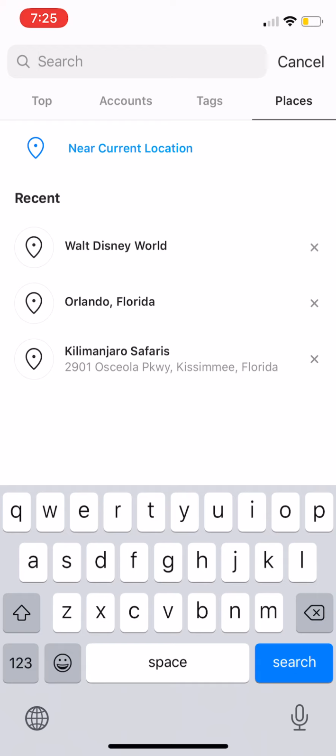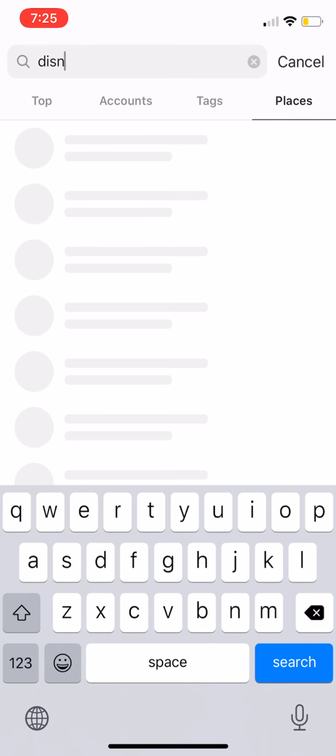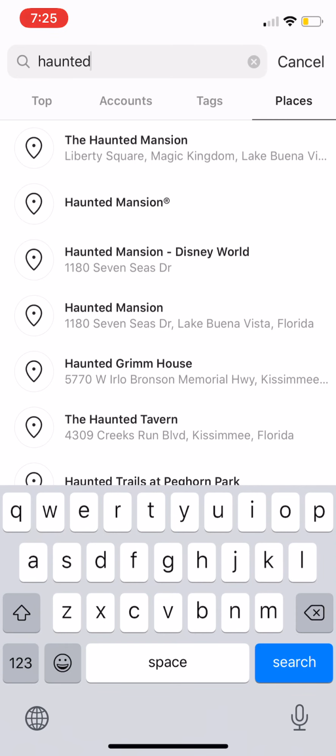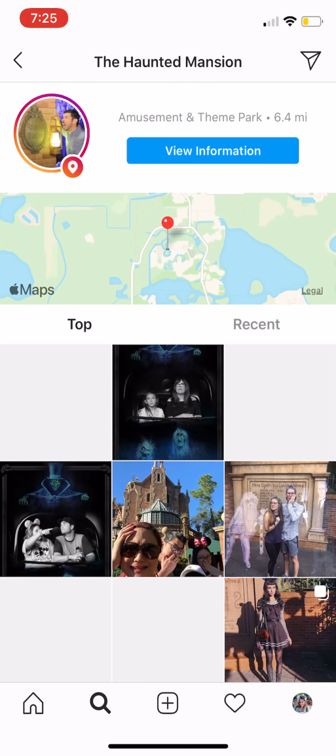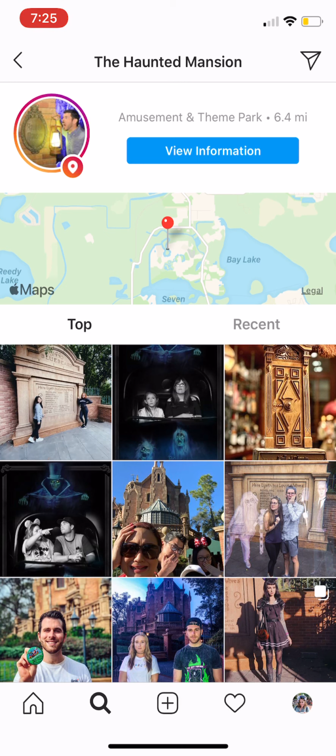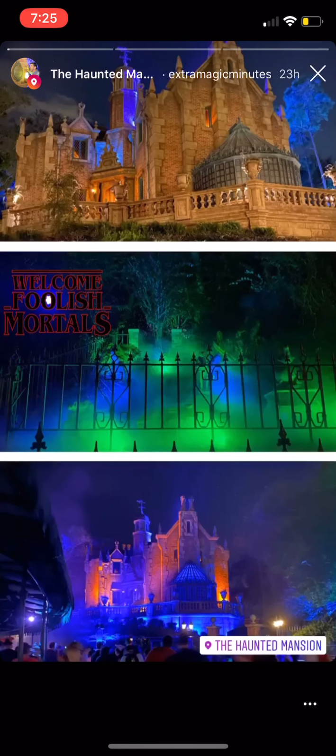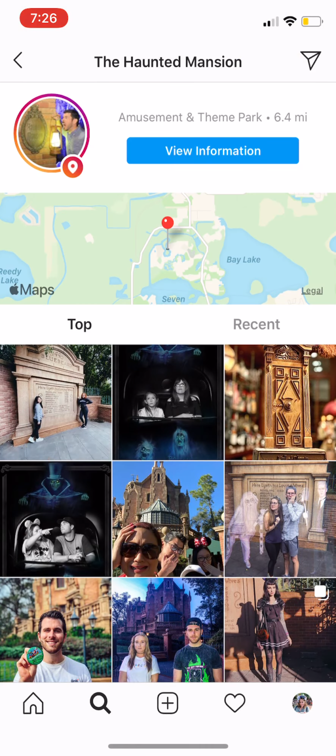So let's look at Disney. Let me just show you that. Actually, let's do the Haunted Mansion. If I click on places for the Haunted Mansion, it will bring up everything. In the top left corner are stories that people have posted where there's hashtag Haunted Mansion. So this is just showing you all the different ways that we can utilize hashtags and why it's so important to tag locations and other places, because there's so many different ways that you can pop up on Instagram and you can be found on Instagram.